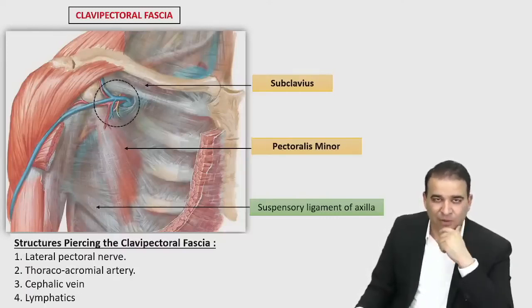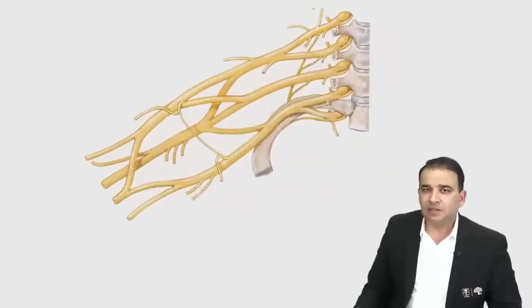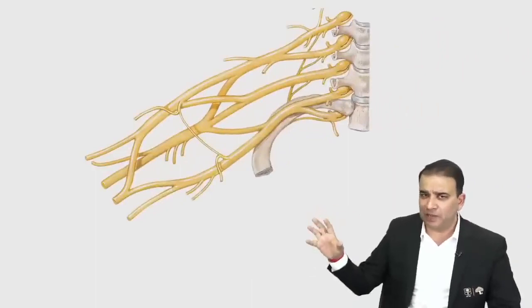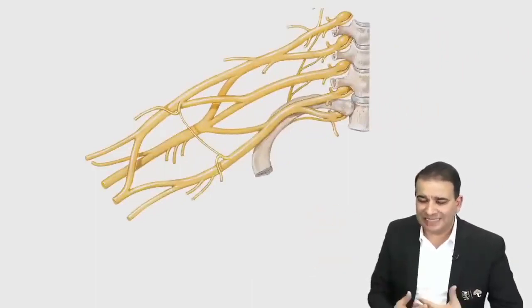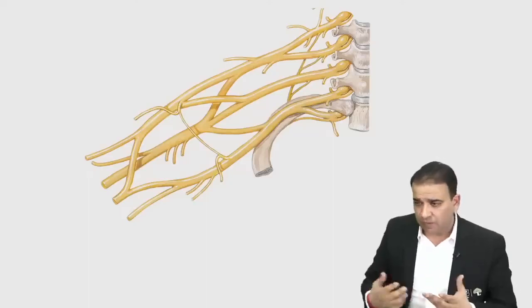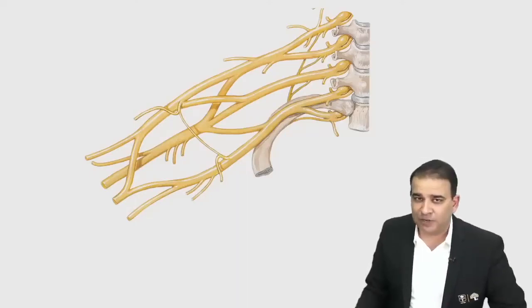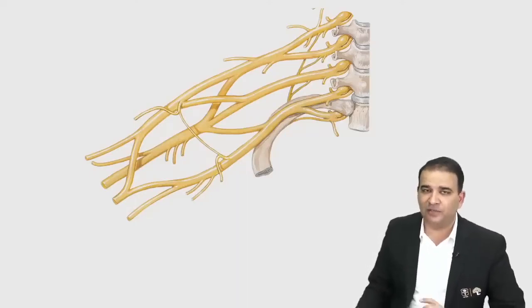So that's a few things about the clavipectoral fascia. Okay, moving on. The next thing, the brachial plexus, guys. Some relevant discussion on the brachial plexus. Obviously, I don't see the brachial plexus being asked as an image-based question till now. Moreover, given the quality of image they give in the NEET exam, I don't expect them to give such a detailed question of identifying the brachial plexus.